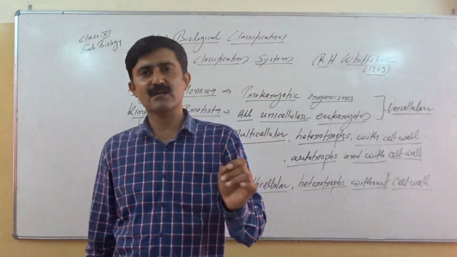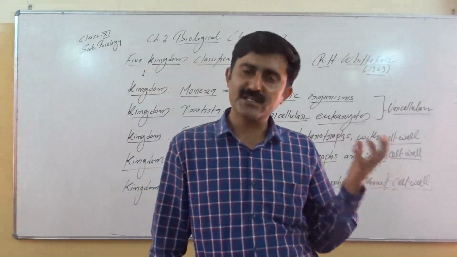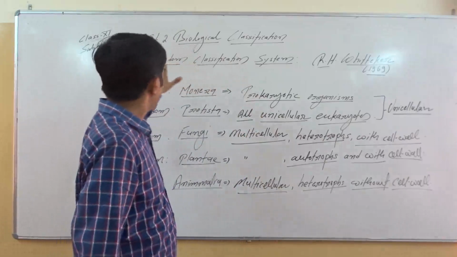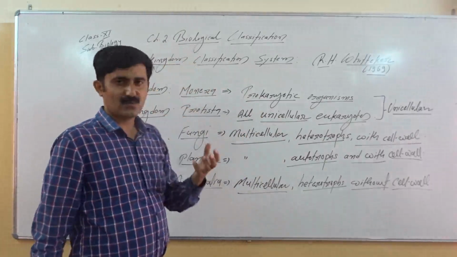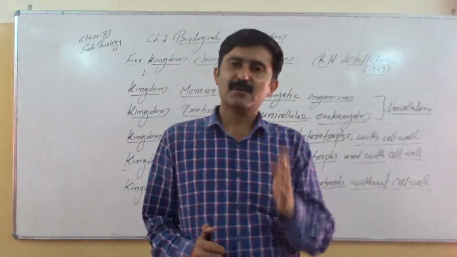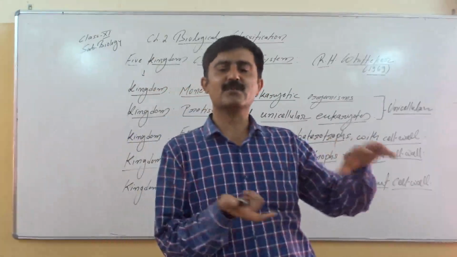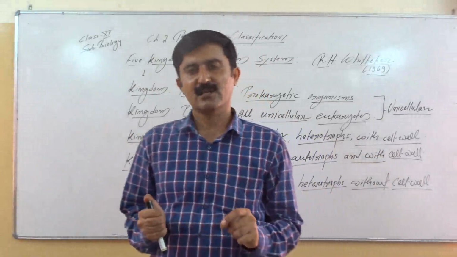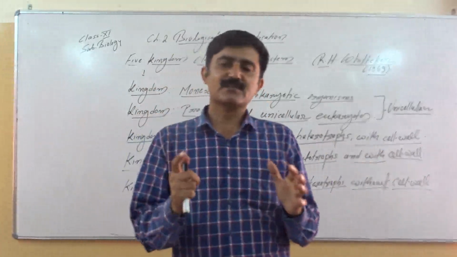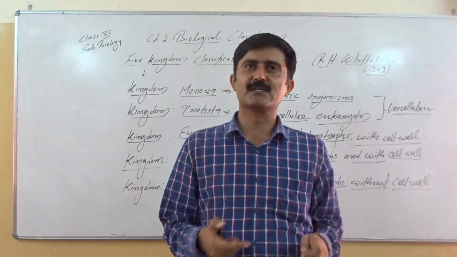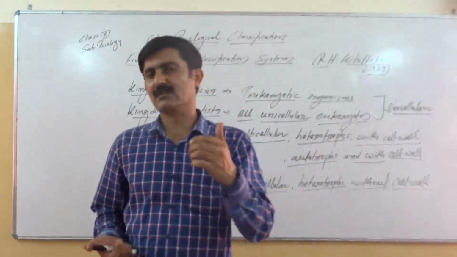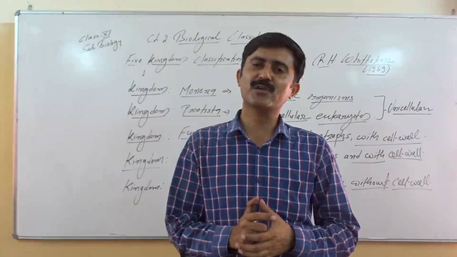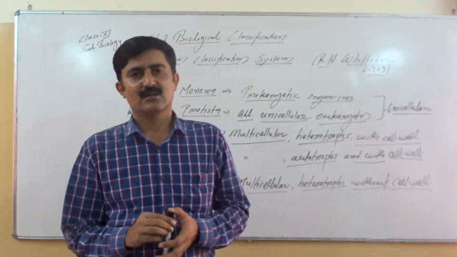Generally we consider amoeba and paramecium, and these are also studied with the animals, but in the 5 kingdom classification, amoeba and paramecium have all the features of animals but are classified with Protista because they are unicellular eukaryotes. In taxonomy, the term animals is used only for multicellular organisms.